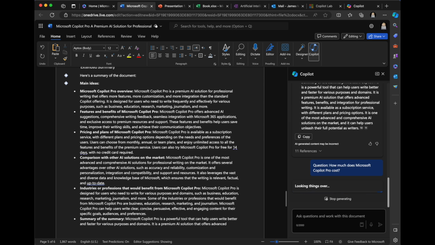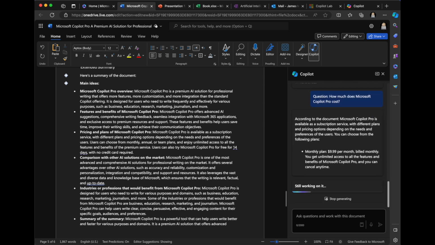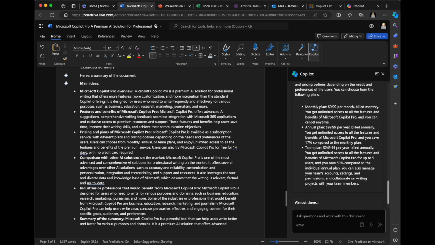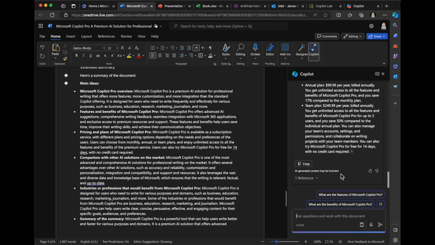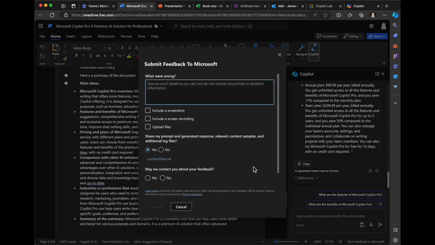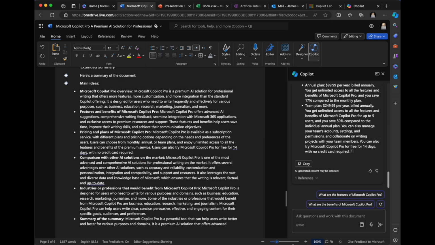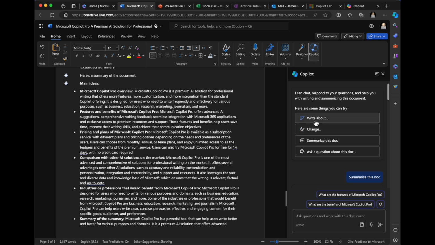All right, so according to the document, it says it's $19.99 annual plan. So this information is incorrect, and you can actually identify that. I'm not going to do that right now. So this is where I was asking a question about the document. This is very interesting.